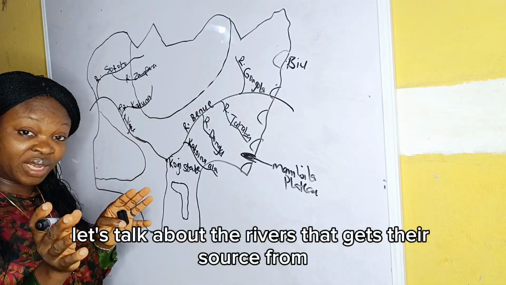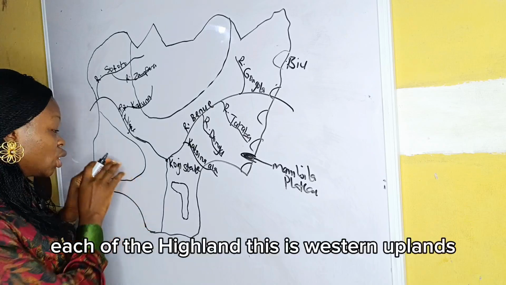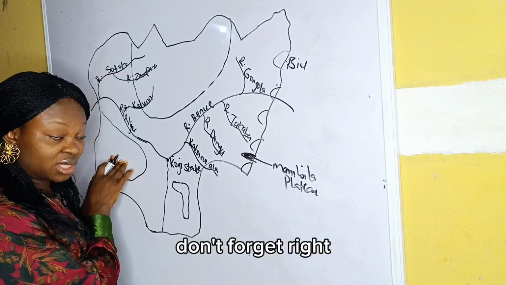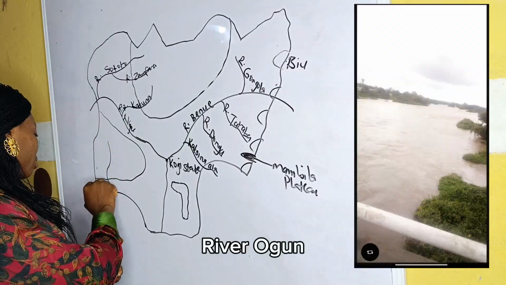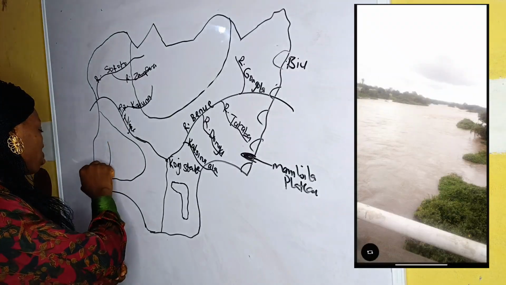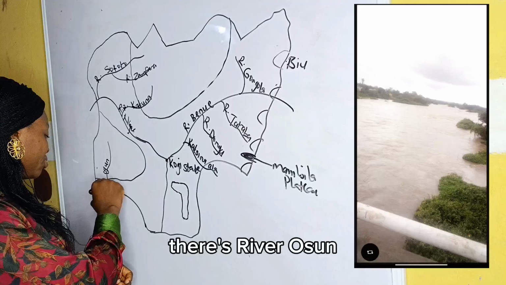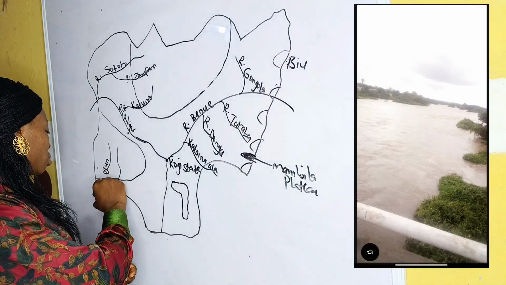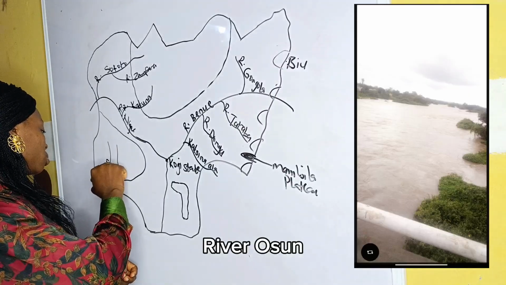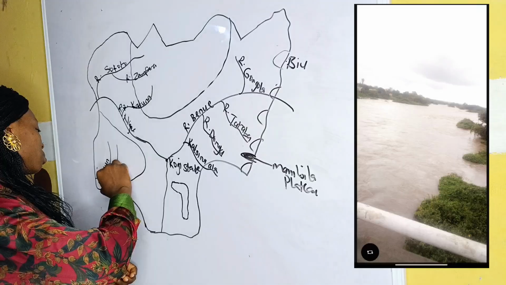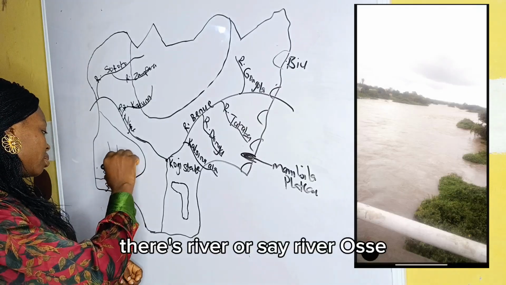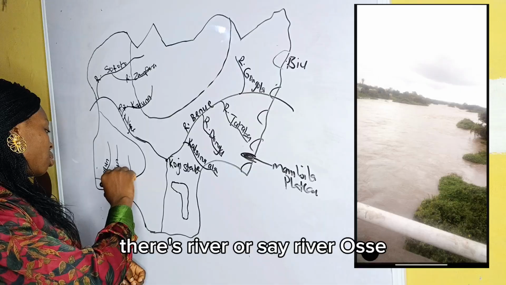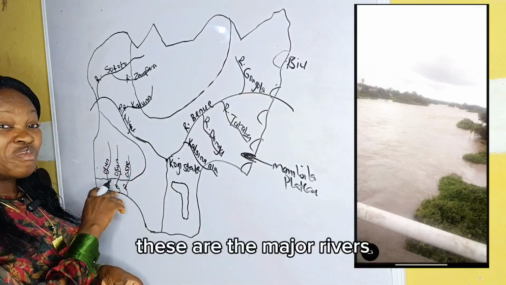Let's talk about the rivers that get their source from each of the highlands. This is Western Upland. The first river I have here is River Ogun, River Oshun, and River Ose. These are the major rivers.